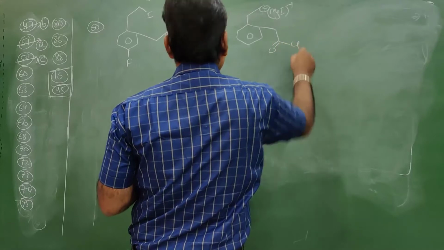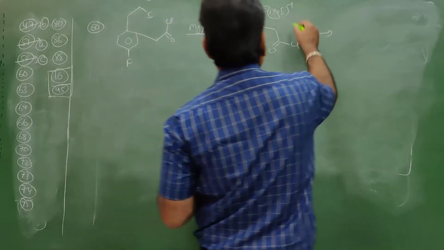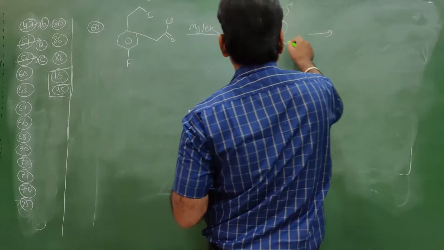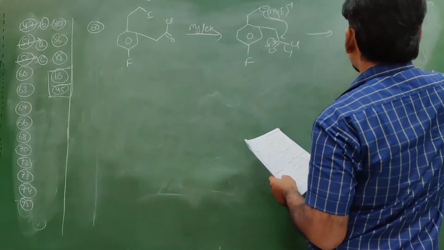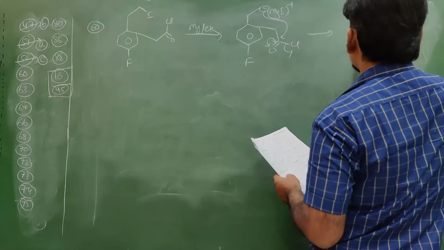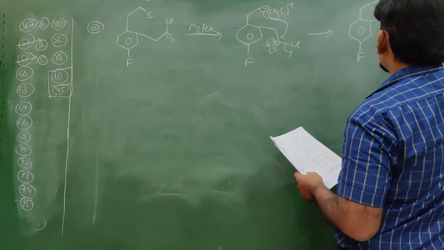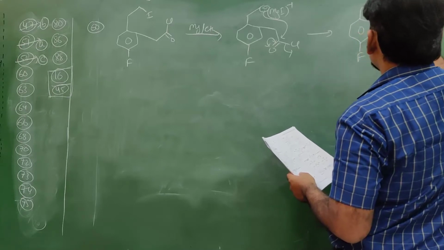This negative charge approaches this carbon, the bond is transferred, it returns back, and Cl minus will move out. So this structure will become fluorine over here, at this place 1, 2, and this bond will be joined.